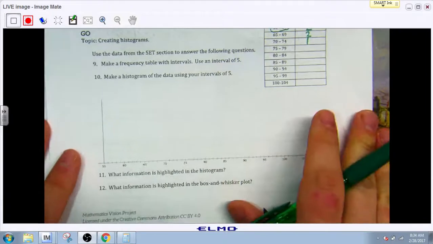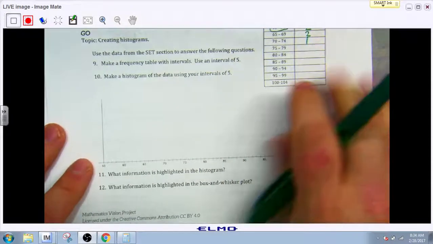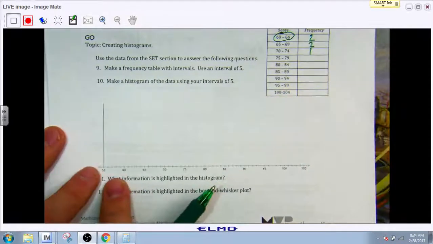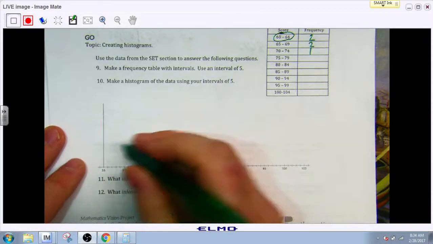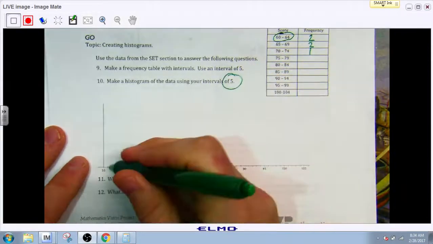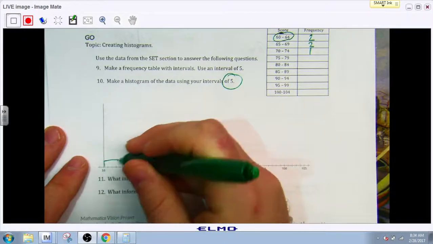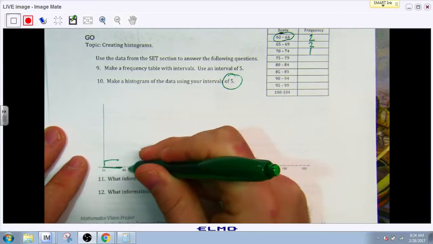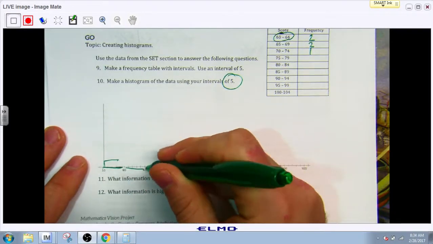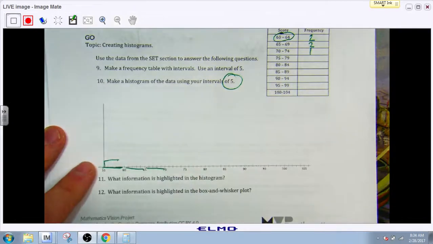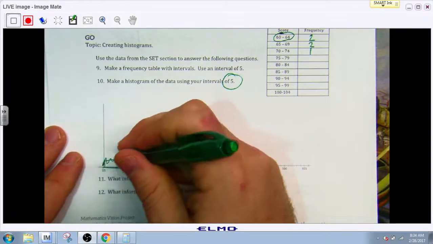Then, when it comes time to graph this, this is what I'm going to end up graphing. But I'm going to graph it in this chart here. So it wants us to do it by intervals of 5. So that means 50 to 54, that's an interval. 60 to 64, that's an interval, 65 to 69, that's an interval, etc. Ignore this line. This line means nothing.